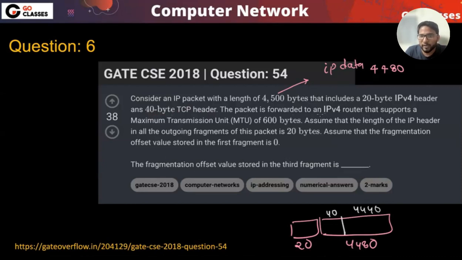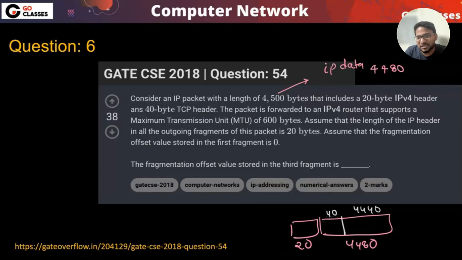The packet is forwarded to the IP router that supports the maximum MTU of this, which means if this is the MTU, then what is the data it can carry? 580, or do you also need to subtract the TCP header because it is given? See, the TCP header is just to confuse you here. TCP header won't make any sense. So it can carry 580, but I think 580 is not divisible by 8. So you just take the closest to it, which is 576, but that is fine.